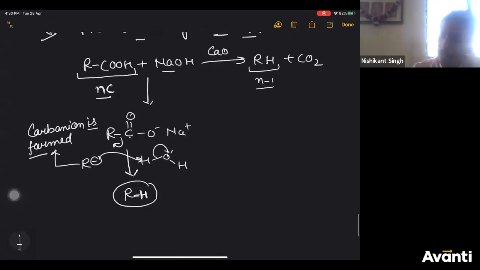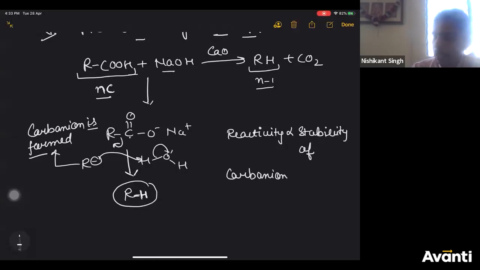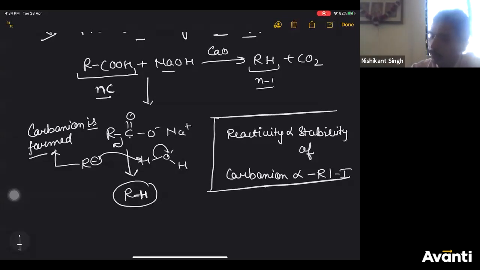Now, the question which can come is, which is more reactive? So reactivity will be directly proportional to the stability of carbanion. And all of us have studied that stability of carbanion is directly proportional to minus R and minus I effect. So this is very, very important. So which of the following will react faster? That can be the question.